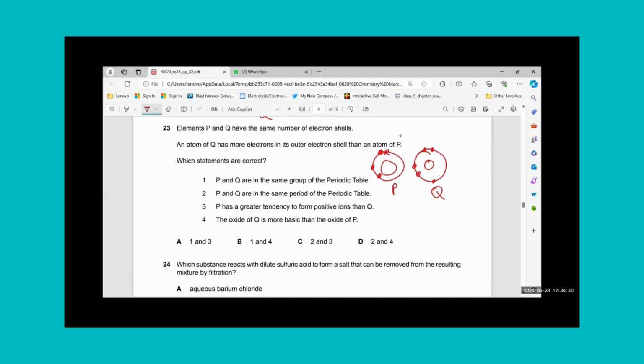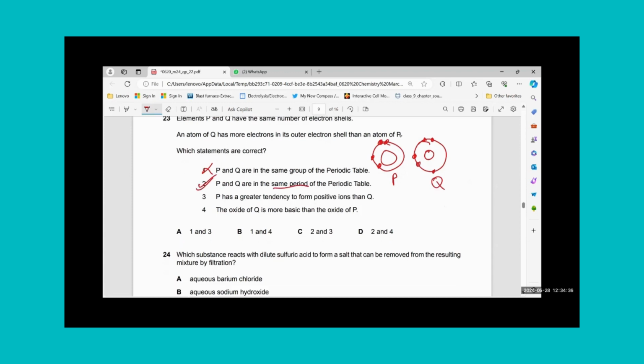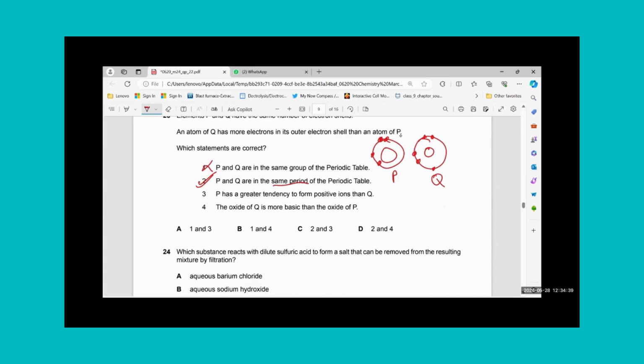P and Q are in the same group. They are not in the same group, but they are in the same period because they have the same number of shells. So I can just filter this out quickly. P has a greater tendency to form a positive ion than Q. Since P is on the left-hand side and has fewer electrons, it can form a positive ion with more tendency than Q. Yes, it can be assumed in this case.